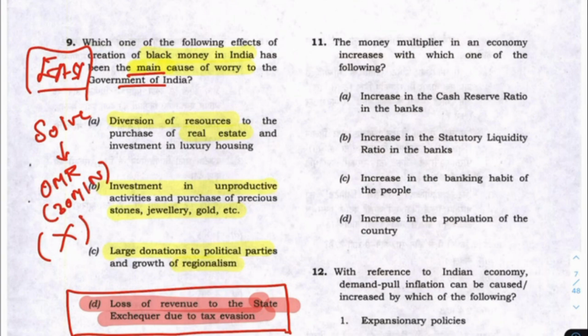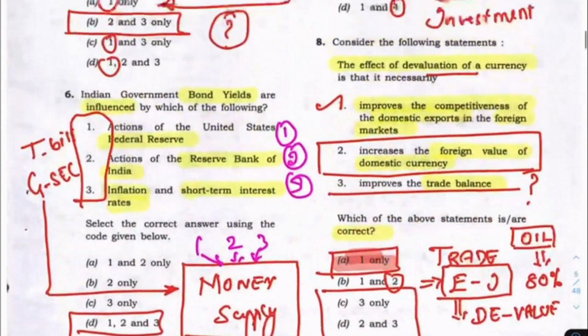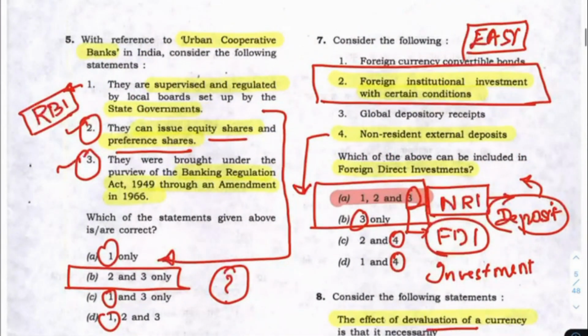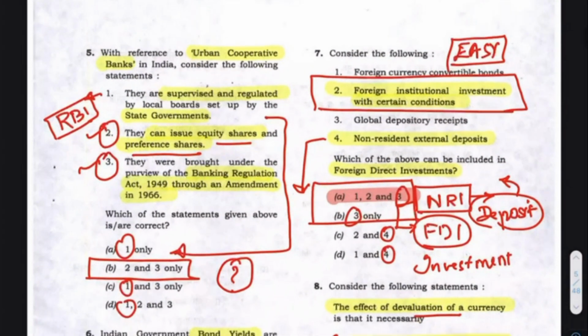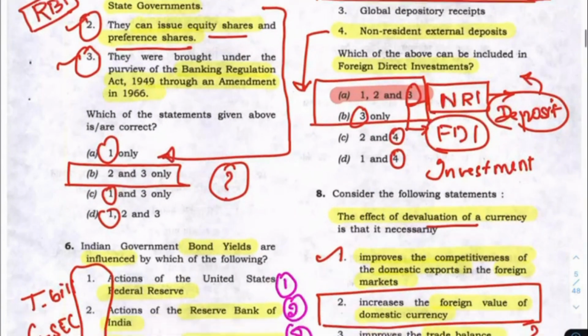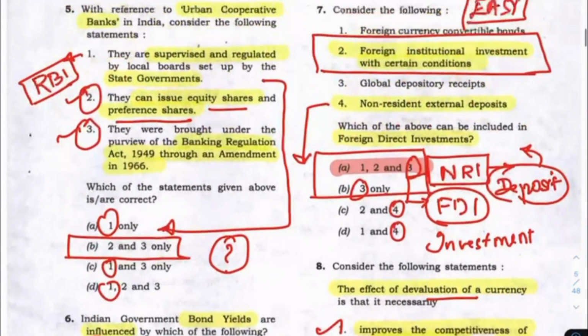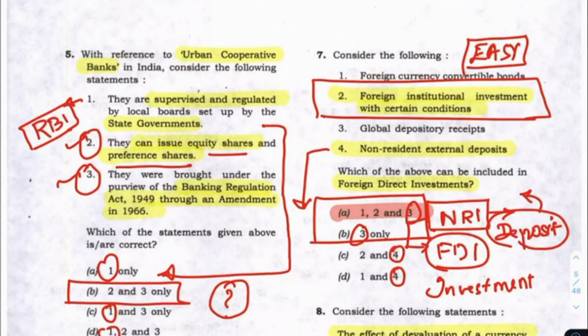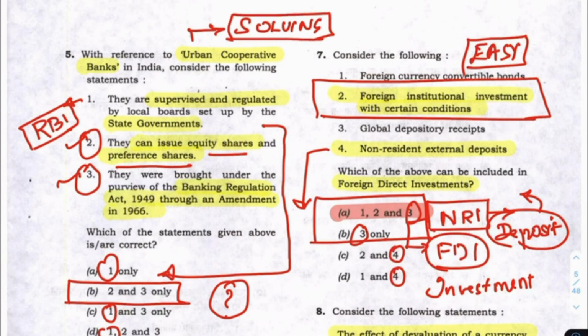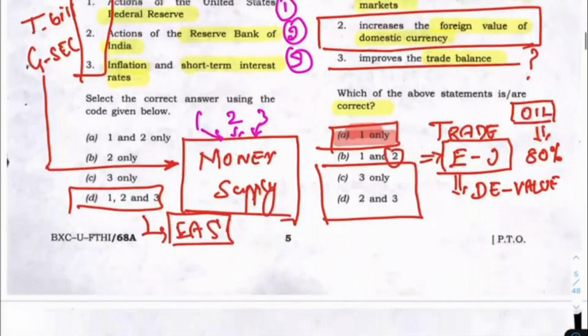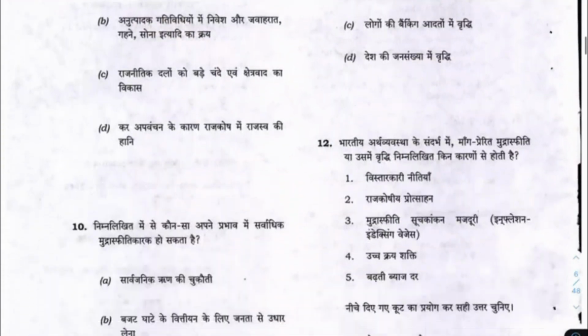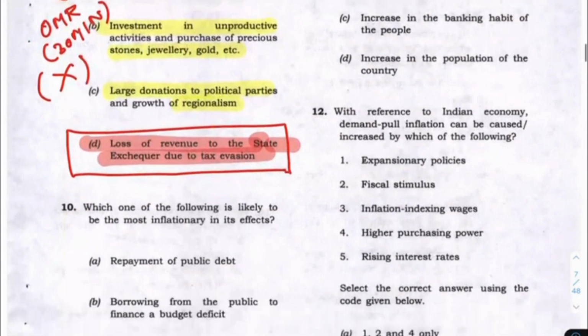The method is, understand this, there are tough questions like many other questions. Urban cooperative banks is a tough question, but at the same time this devaluation question is an easy question that you should mark. One more fact you should understand: I am not leaving this question unsolved, I am solving it, but the judgment is reserved for a later date. That is what you should understand.